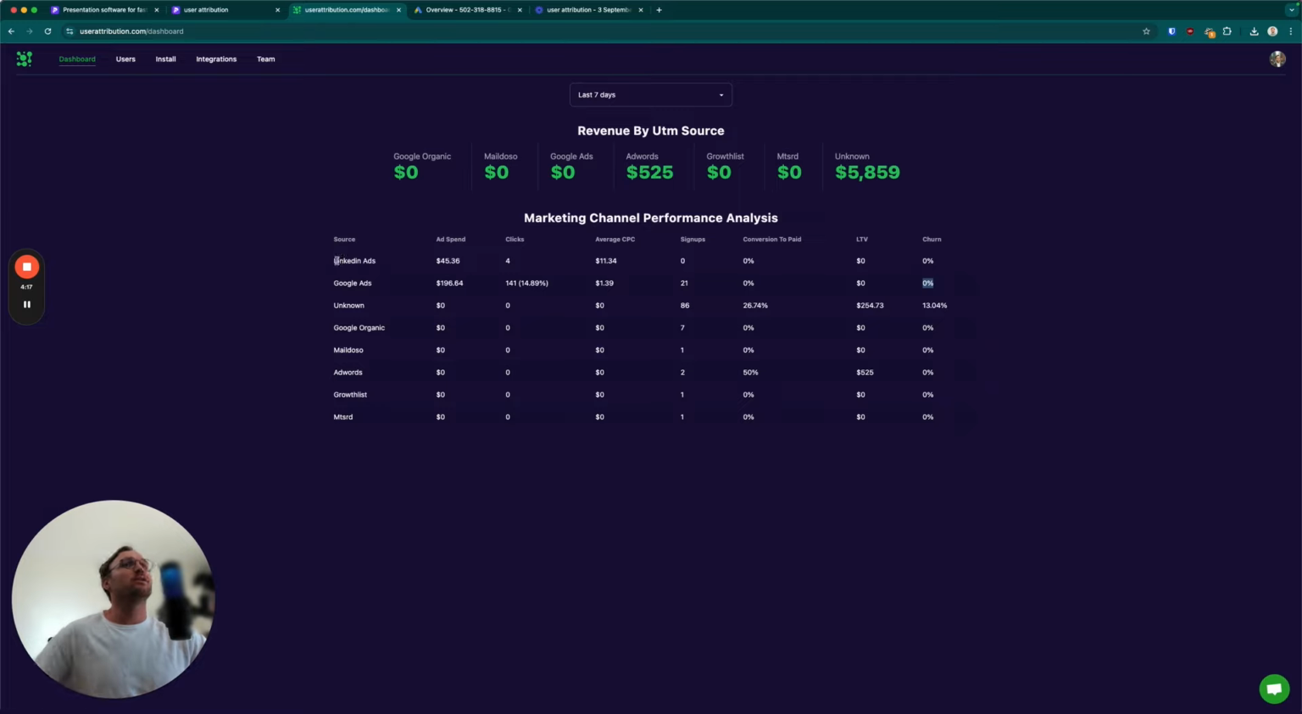So we just also integrated LinkedIn ads. That's the second vector that is currently working, where we're pulling in actual ad spend, actual clicks, average cost per click. And we don't have any signups from LinkedIn yet, but this is a real dashboard of revenue by UTM source. So again, a huge number of unknowns, which we're working to bring down so that we can attribute that to an affiliate or Google organic traffic, something like that.